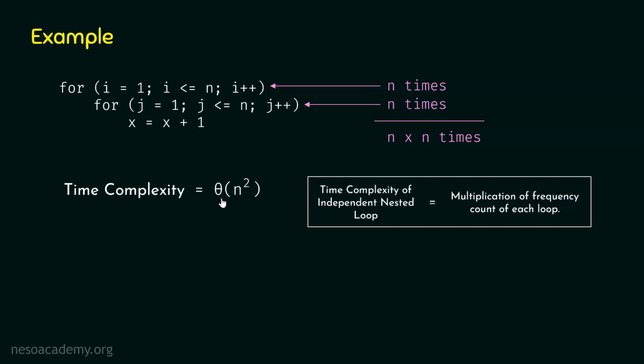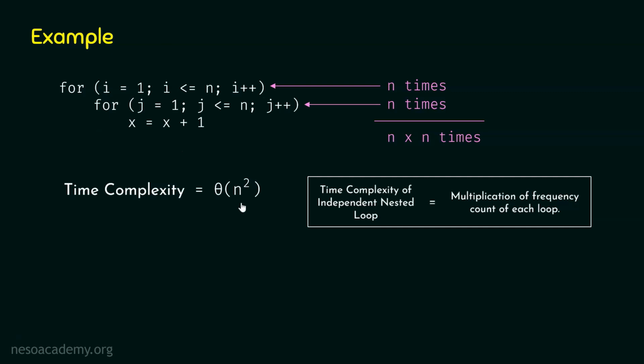And I have mentioned theta here because this n square represents the lower bound and the upper bound of this entire loop. Why? Because this independent nested loop will execute at least n square times. Therefore, this is the lower bound of this loop.